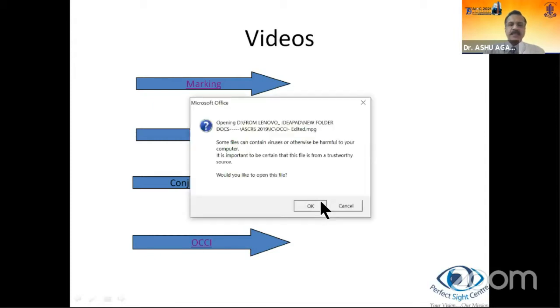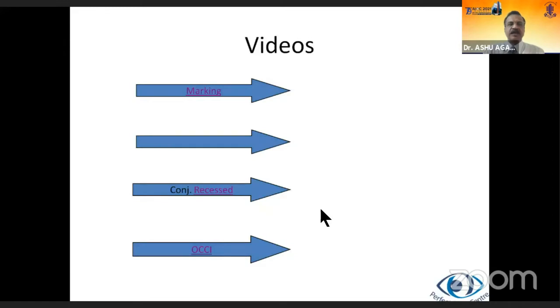Coming to the last clip of OCCI, basically the surgery has been completed. The intraocular lens is in position. This is the primary incision. You make one 180 degrees opposite. Even a visual impression is good. You needn't do this. This was just to show how you do it. And a simple clear corneal tunnel is made opposite the primary incision. And this also is very effective in reducing the astigmatism.